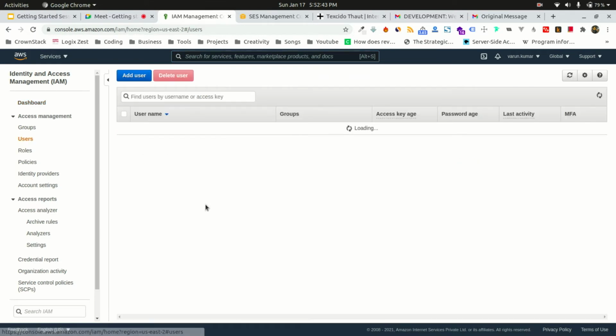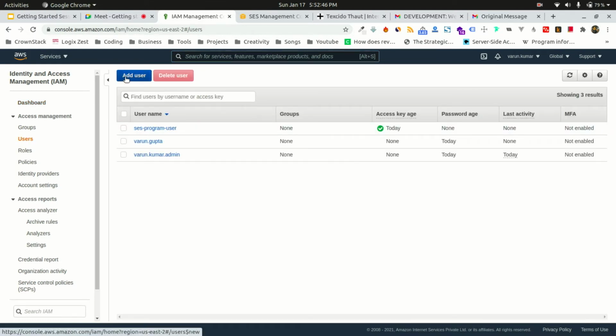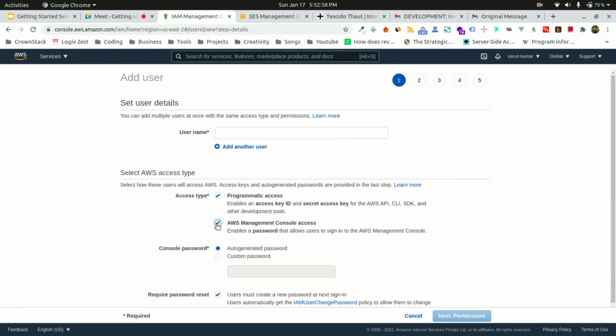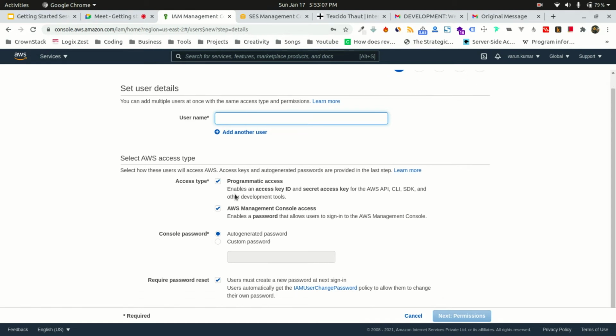It depends. While creating your user, you need to define what the access type is. If you choose programmatic access, then in no case can this user log in to the management console. But if you select both, I can log in to my management console, and I can also use my IAM user with programmatic access.